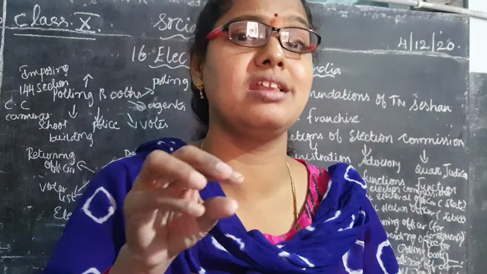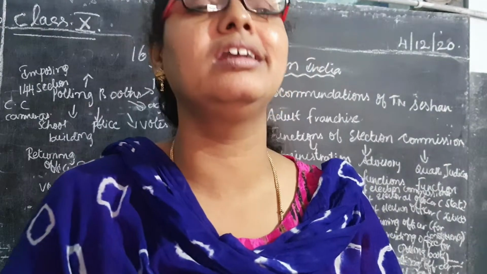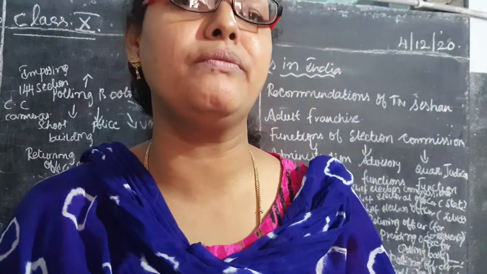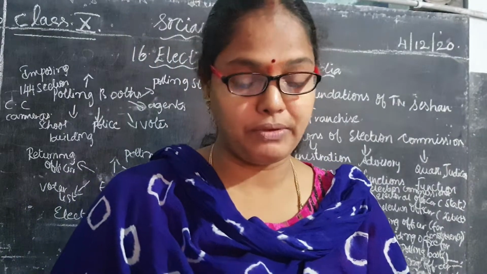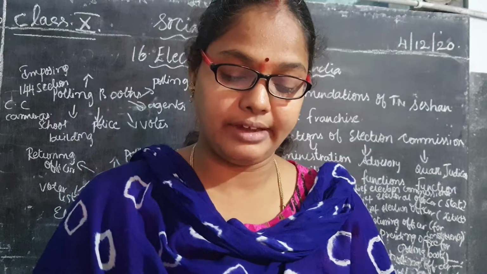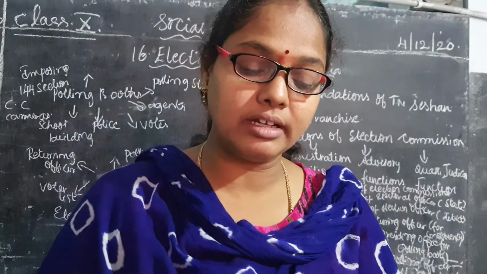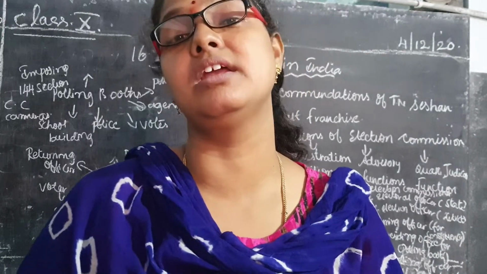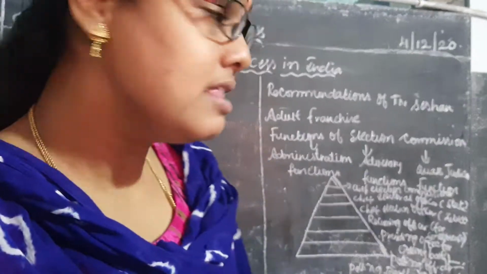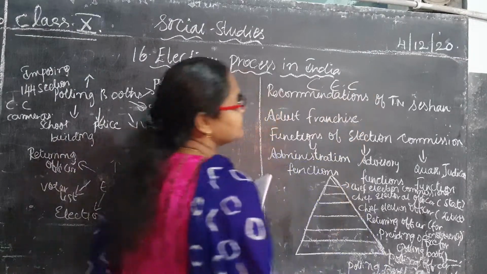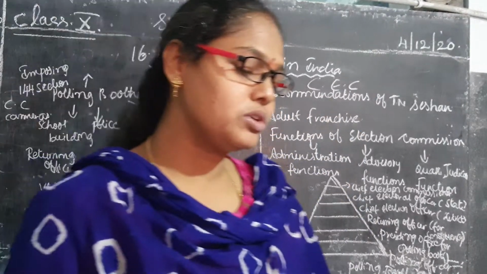Already, before starting the lesson, we have discussed that the Election Commission of India was set up on 25th January 1950. For what, children? To conduct free and fair elections in our country. Here, not only that, the Indian civil power of the Chief Election Commissioner. What is the CEC? CEC is nothing but what, children? Chief Election Commissioner.